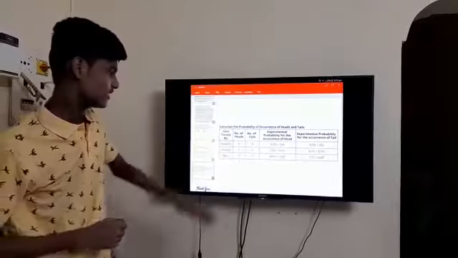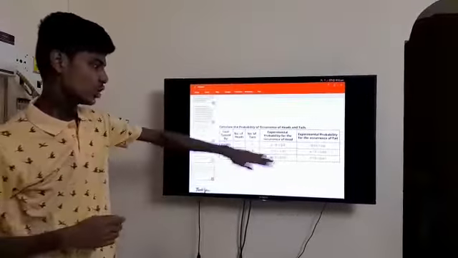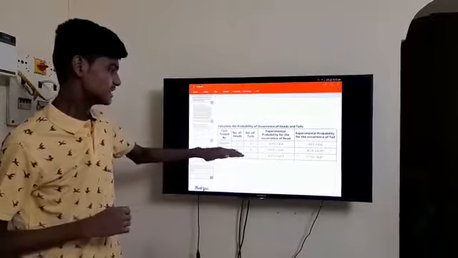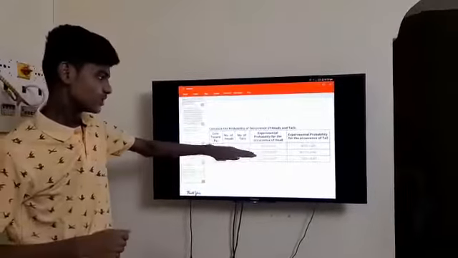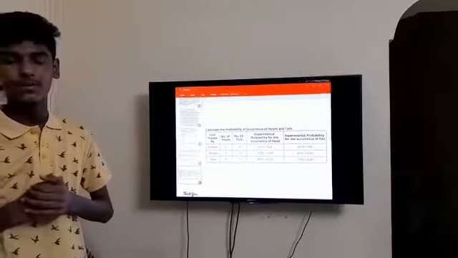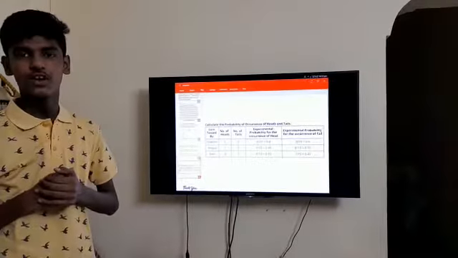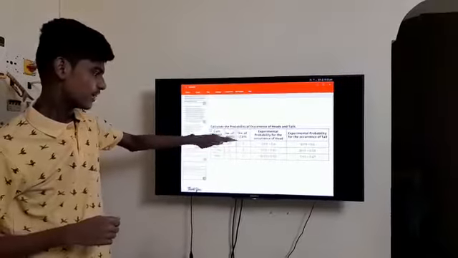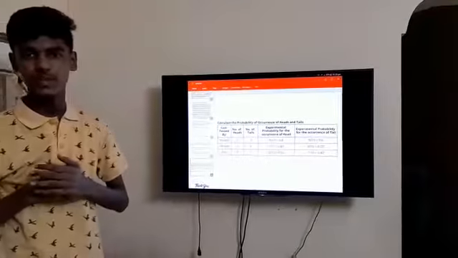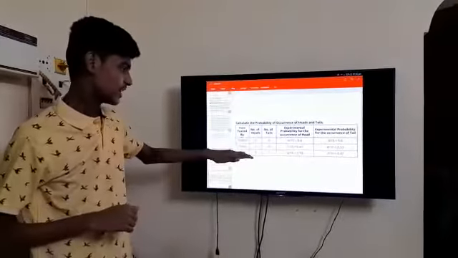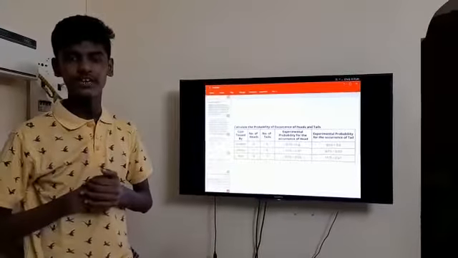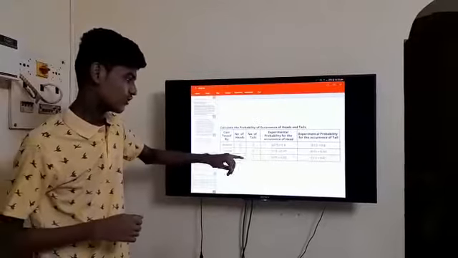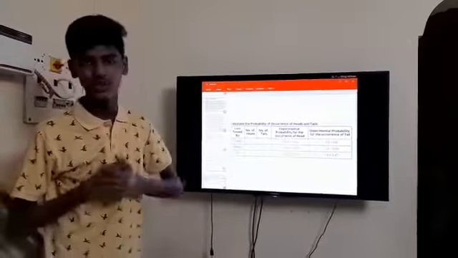The coin is tossed 15 times, so it is 6 by 15, which is 0.4. Shreya tossed the coin 15 times and got 7 heads, so 7 by 15 is equal to 0.47. Next, Ravi tossed 15 times and got 8 heads out of 15, so 8 by 15 is equal to 0.53.